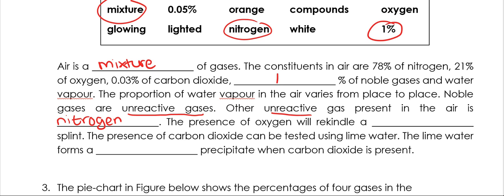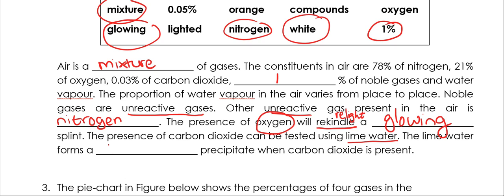The presence of oxygen will rekindle. Rekindle means to relight. So the test for oxygen is actually glowing splint. The presence of carbon dioxide can be tested using lime water. Lime water forms a white precipitate.